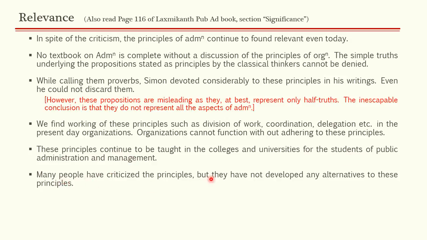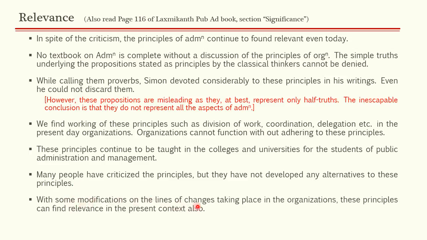Many people have criticized the principles, but they have not developed any alternatives to them. They have just criticized, but what alternative have they given? None. They have just said this is wrong, this is wrong, but till today there is no alternative to these principles. Those principles still hold their value. With some modifications in line with the changes taking place in organizations, these principles can find relevance in the present context also. With changing times, as society and culture change, we can modify the given principles, and this is how some principles which are almost static, we can make dynamic by making modifications according to the times.